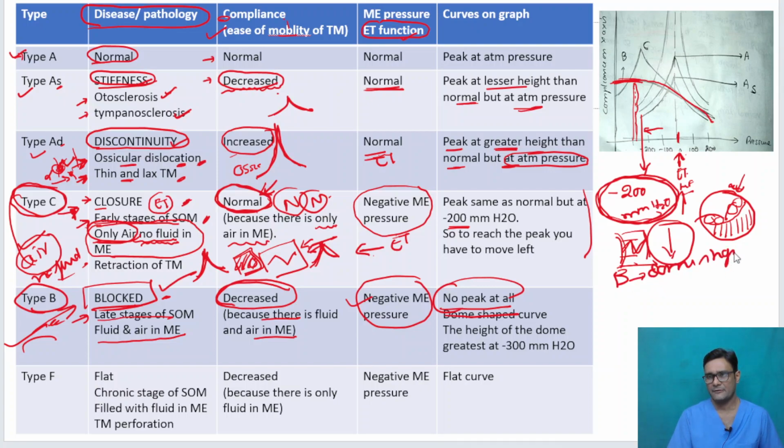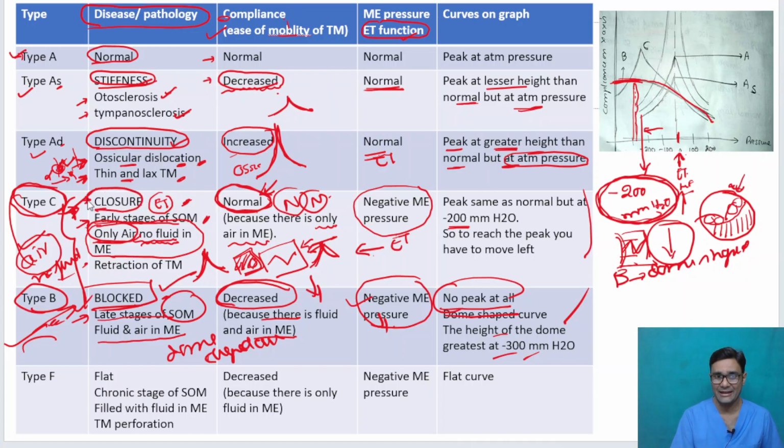Now that is something you have to remember. Serous otitis media, dome-shaped curve. Compliance is decreased. Middle ear pressure is decreased. The height of the dome is greater than minus 300. So B stands for blocked, C stands for closure. In between these two, do not get confused, because in closure there is only air in the middle ear. In type B there is air and fluid.